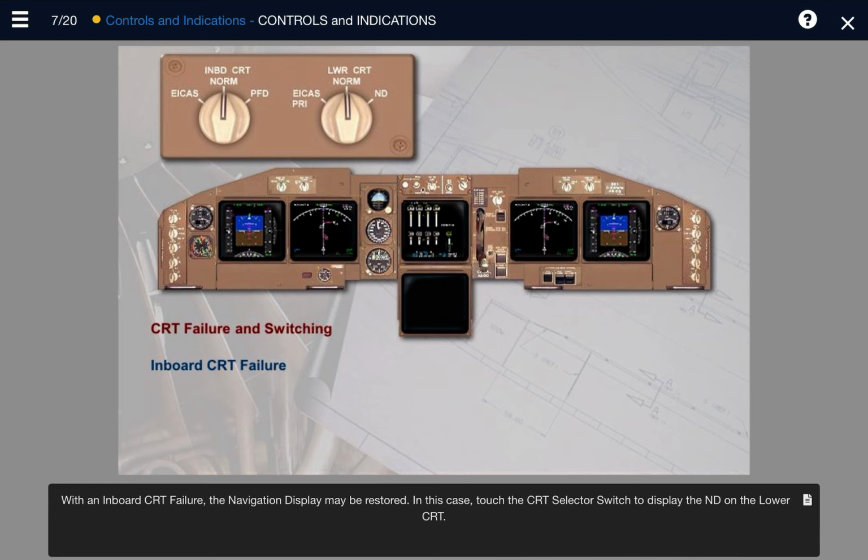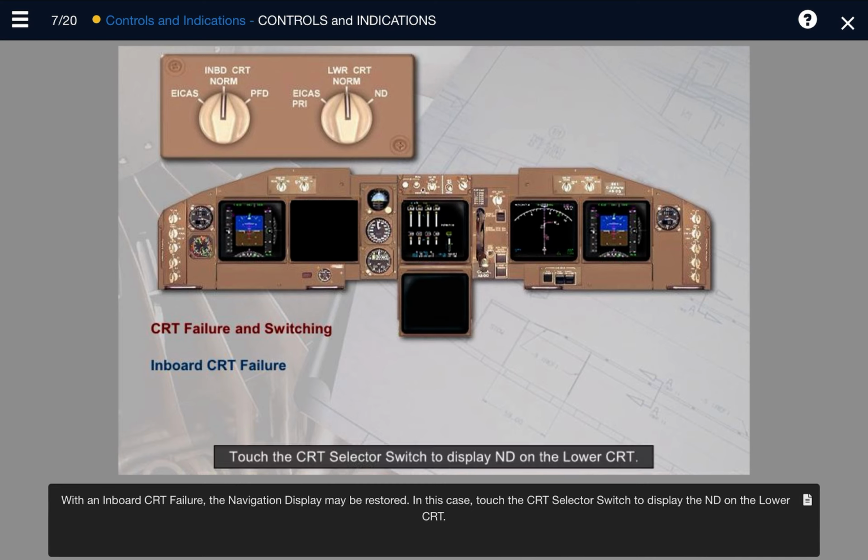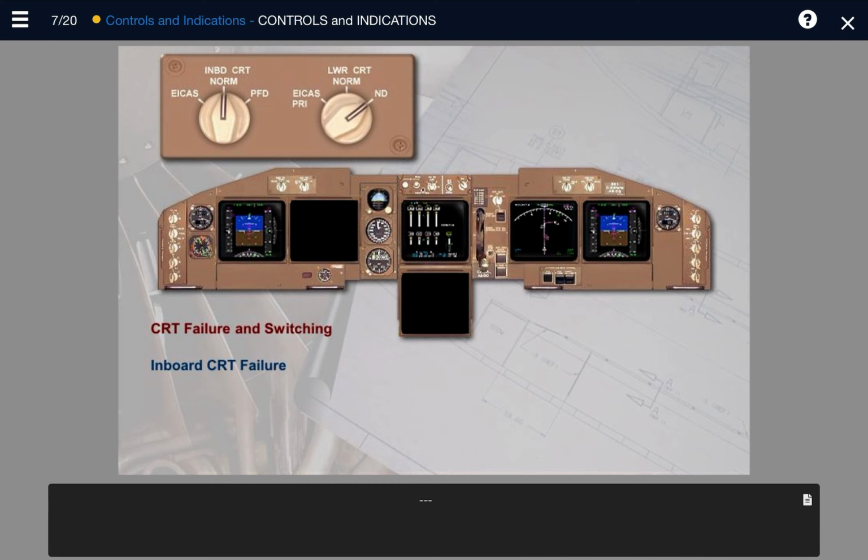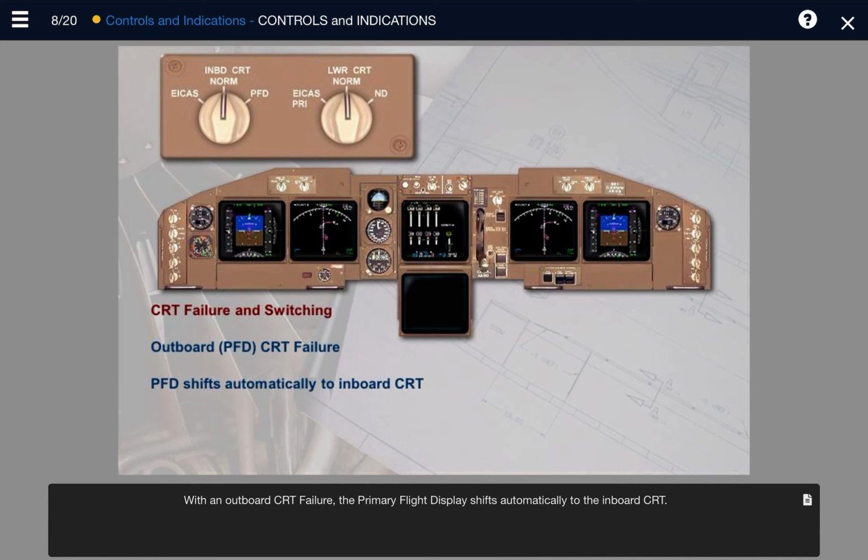With an inboard CRT failure, the navigation display may be restored. In this case, touch the CRT selector switch to display the ND on the lower CRT. With an outboard CRT failure, the primary flight display shifts automatically to the inboard CRT.